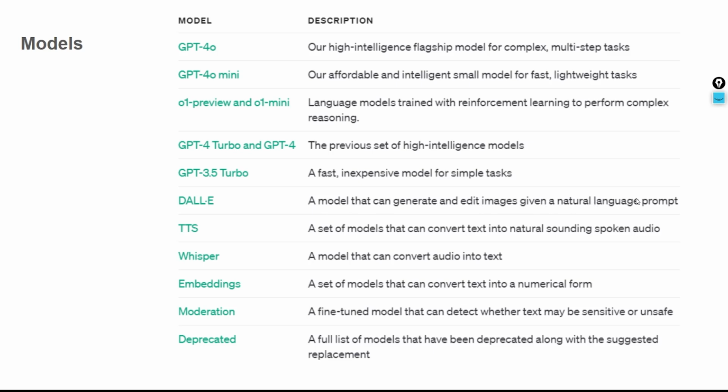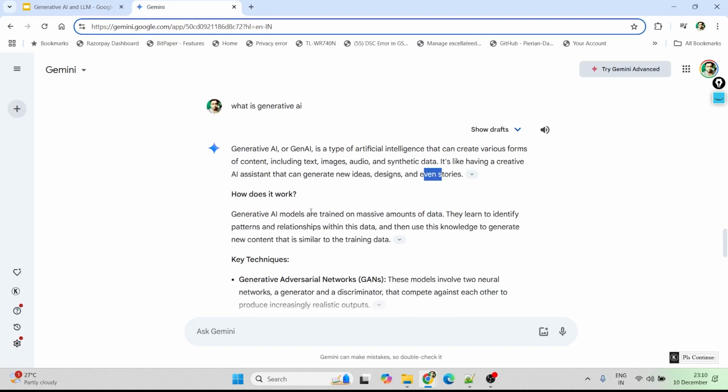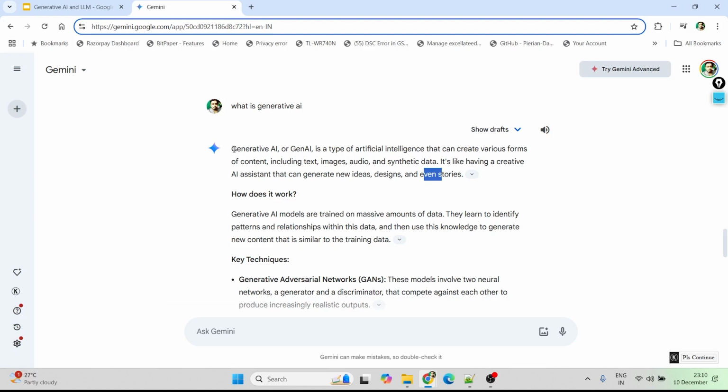That is basically a message which you are sending to an LLM to generate some kind of data. So whatever I just spoke to Gemini, that was actually the prompt, in simple terms. We'll be discussing what prompts are, and we'll even learn prompt engineering as well. But this is what a prompt is.